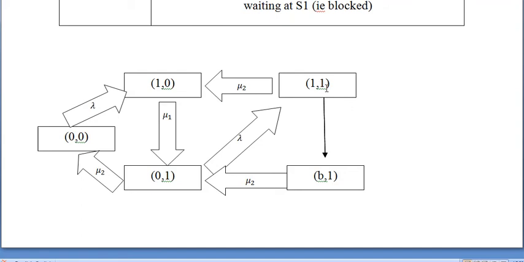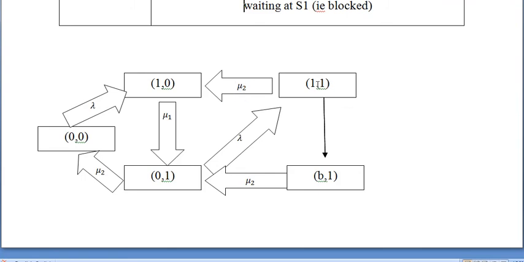Then from here, what are the possibilities for the next state? Two possibilities are there. We explain them one by one. From 1 comma 1, if the second server finishes its service, our state becomes 1 comma 0. The second server finished its service, therefore that customer leaves the system. Still the first server is giving service to its customer. Since the second customer finished his service, this is the service rate mu2. So going from this state to this state is possible with the service rate mu2.